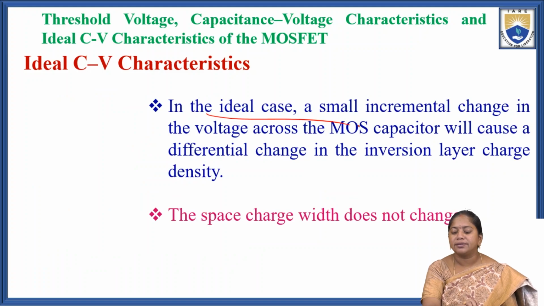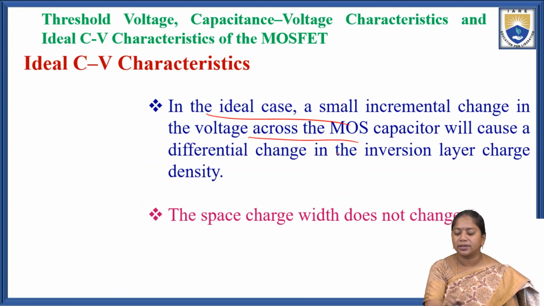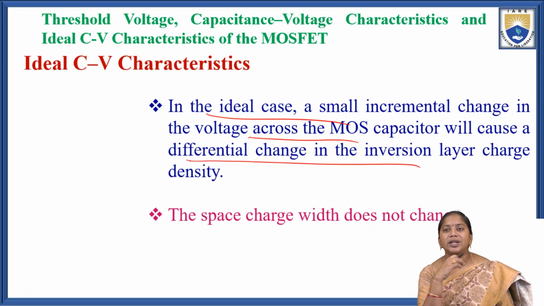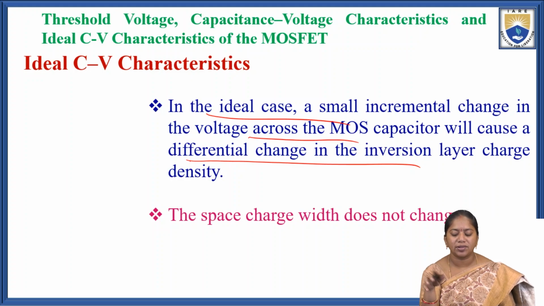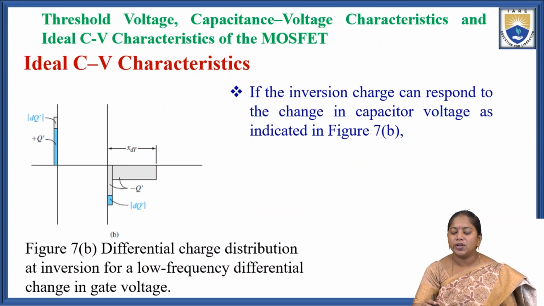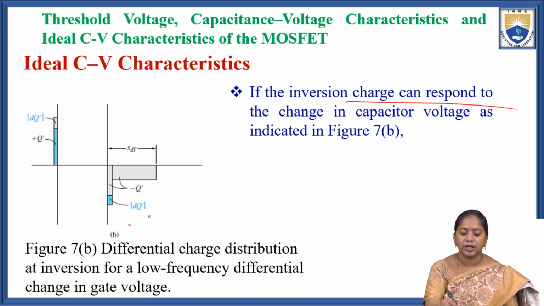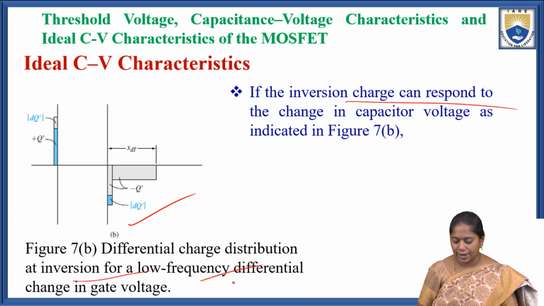In the ideal case, a small incremental change in the voltage across the MOS capacitor will cause a differential change in the inversion layer charge density. If you increase the voltage across the MOS capacitor, it will cause a differential change in the inversion layer charge density. The space charge width does not change in this case. So the inversion charge can respond to the change in the capacitor voltage, as shown in figure 7: the differential charge distribution at inversion for a low frequency differential change in the gate voltage.